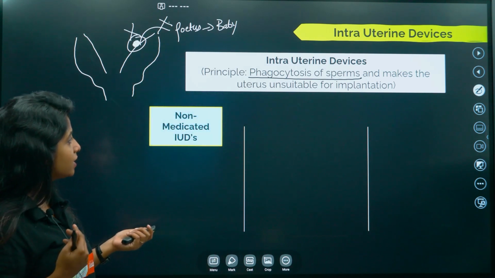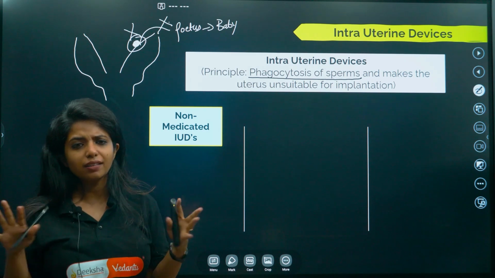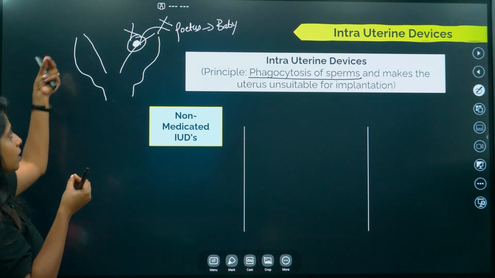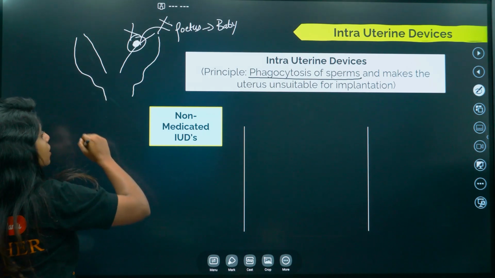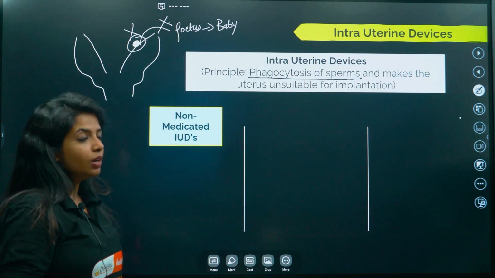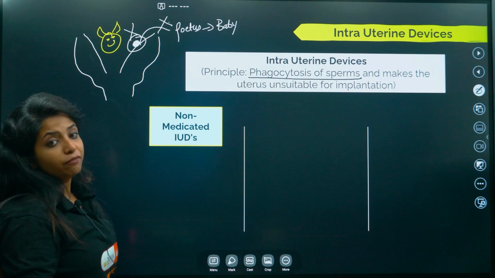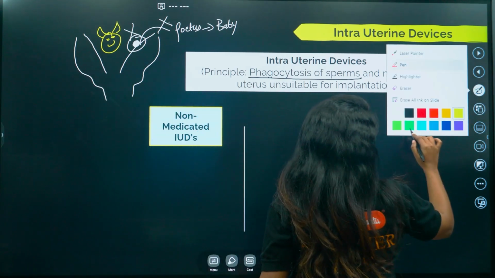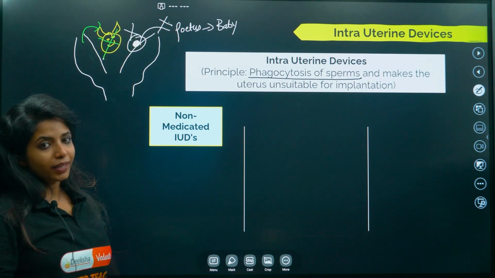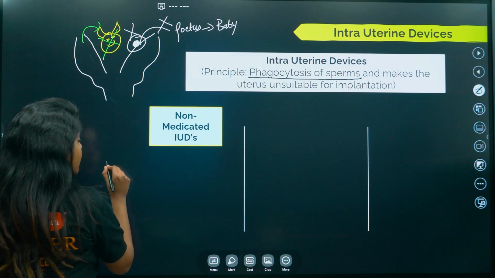There are different categories. We'll be seeing them one by one. Non-medicated IUDs, as in they do not have anything. You can just think of there being something foreign kept inside the female uterus. Now when something foreign comes inside the body, whether you are a male or a female, what happens? Our body has so many soldiers that will act on this and kill it off. Exactly that happens over here. In non-medicated IUDs, the example is